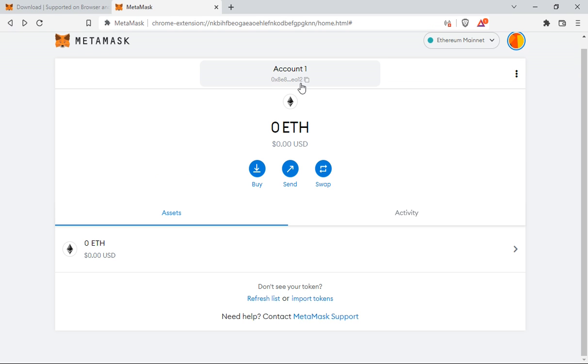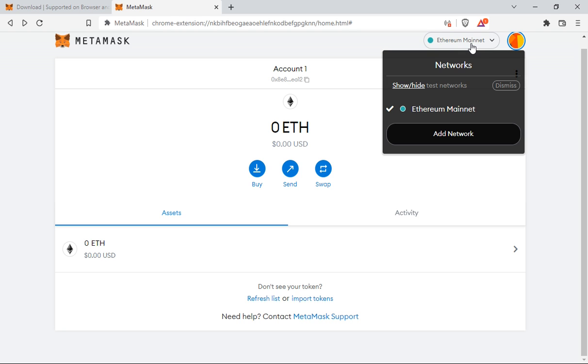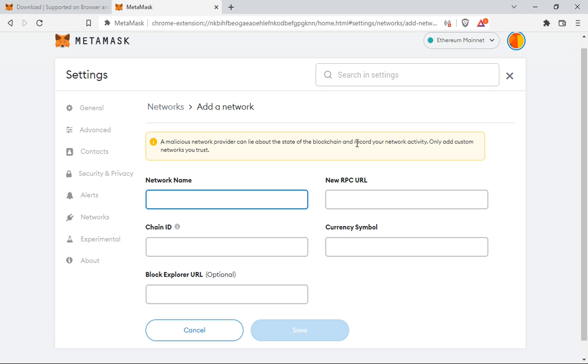So let's go here. You are now at the home screen of your Metamask wallet. You will then click on this button in the top right hand corner. You will then say add network. You will then type in Avalanche. We're adding the Avalanche Network, so we're going to add Avalanche Network.